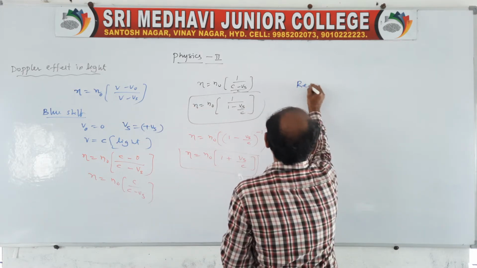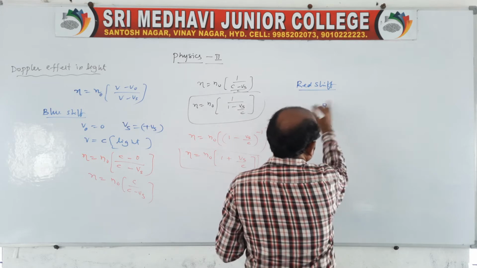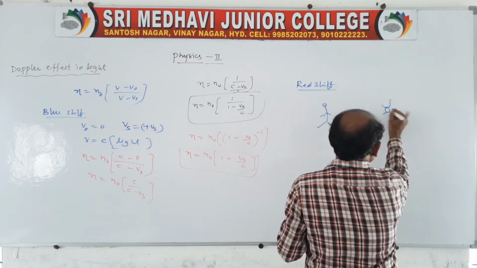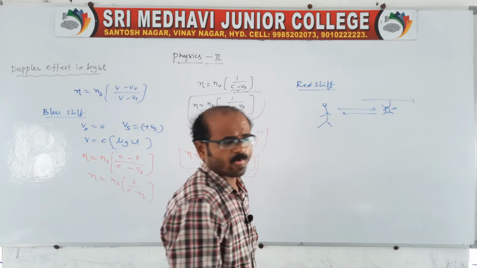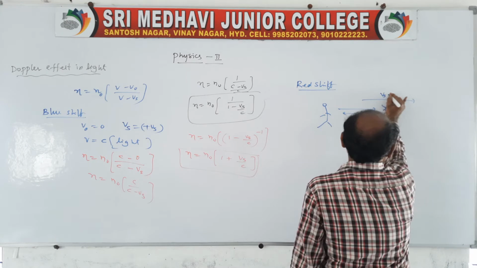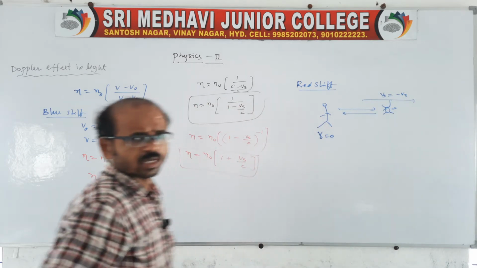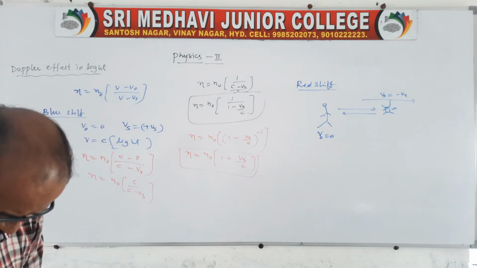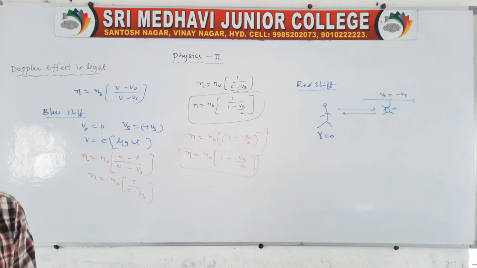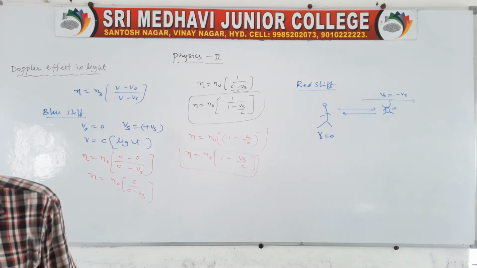Here, source and observer again. Source is moving away, but the light ray is moving towards the observer. In this case, source and light are in the opposite direction. Observer velocity V0 will be 0. Of course, the observer is at rest in both the blue shift as well as the red shift, right? In that case we can take only rest.